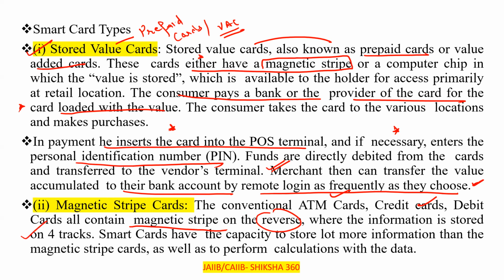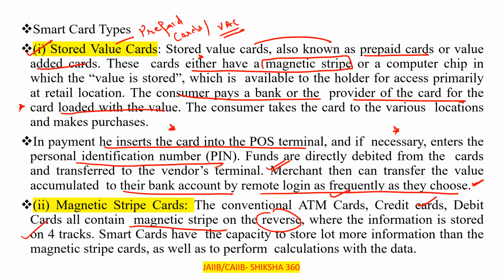Clear? So smart cards have the capacity, because they have the chip under that, to store a lot more information than the magnetic strip cards, as well as to perform calculations with the data. Clear? That comes under the magnetic strip card.